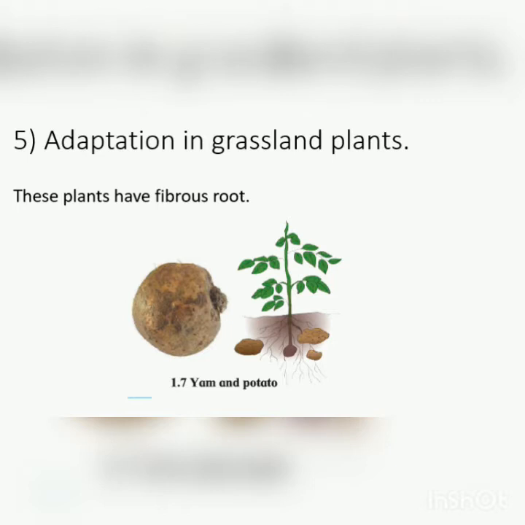Adaptation in grassland plants. One example is yam and potato. These plants have fibrous roots. It helps the soil to be protected from erosion. Yam and potato are great examples of adaptation in grassland plants. Potatoes grow under the soil.